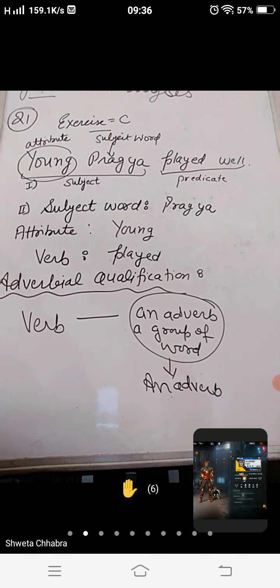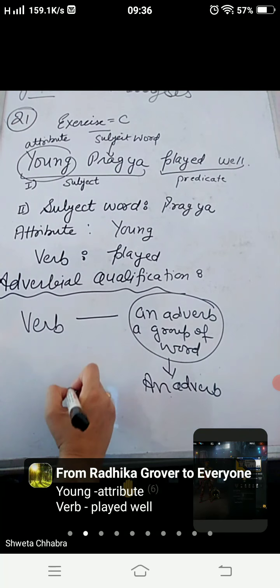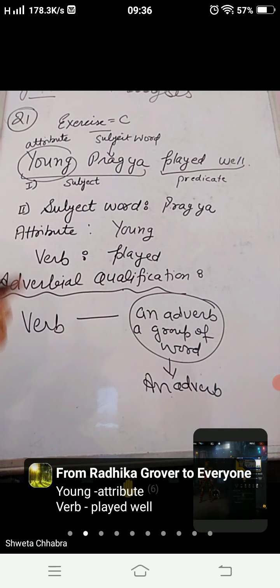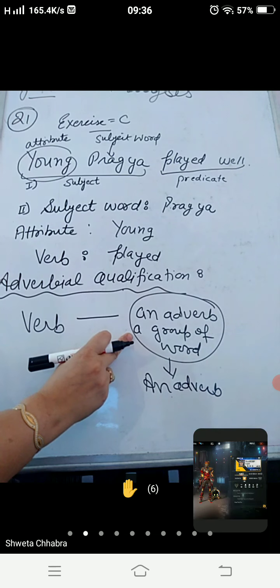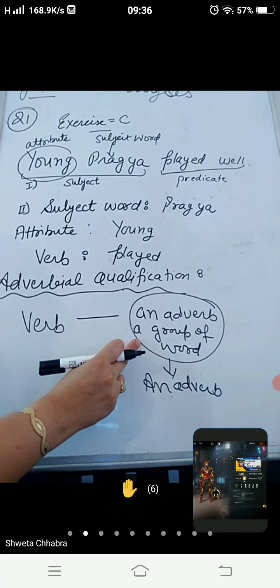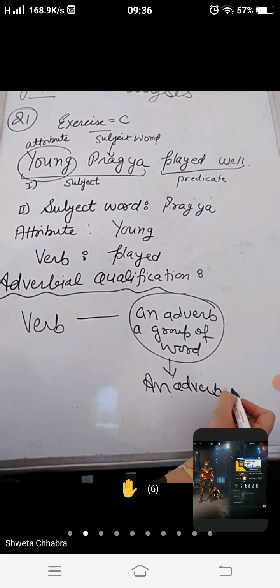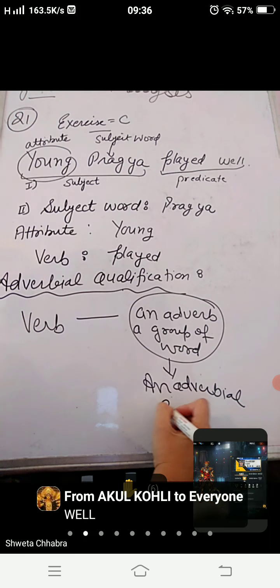So this all is known as adverbial qualification. It means with verb, whatever the adverb is given or whatever the other group of words is given, all these are known as adverbial qualification.